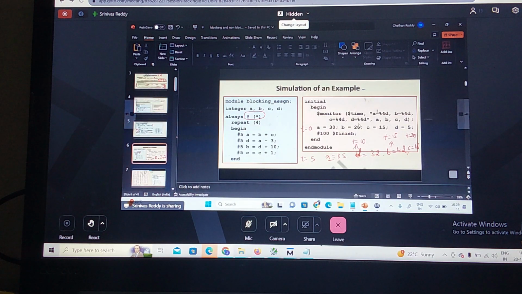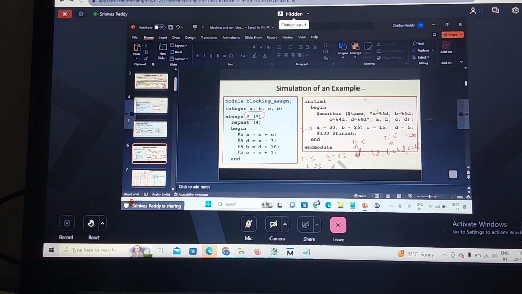At what time next will I be getting? At time t is equal to 25, what happens here? B plus C. B is 42. C is nothing but 16. So this is nothing but what? A is equal to 58. Now let us see this simulation here.